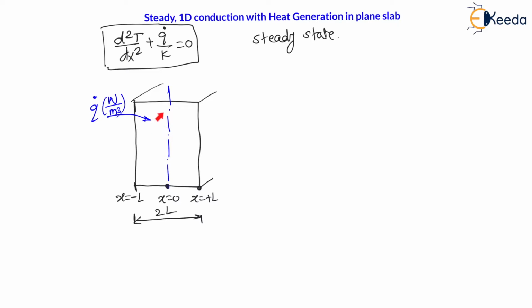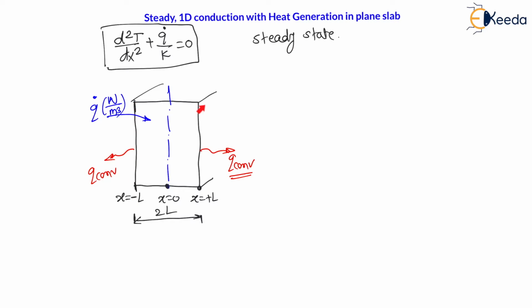Now this heat generated in the slab must be equal to heat convected from the sides of the wall, right? Therefore, whatever heat is generated must be equal to heat convected from both sides of the slab, which is Q convection. From both sides there will be convection heat transfer. Now the meaning of steady state is nothing but that temperature is not a function of time.